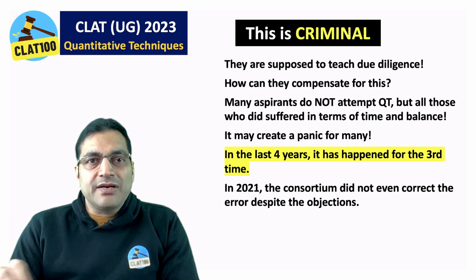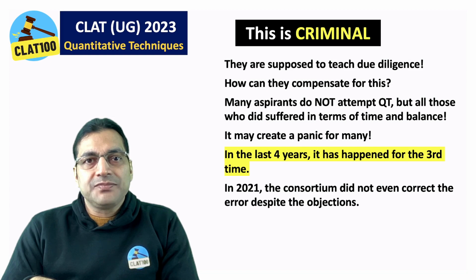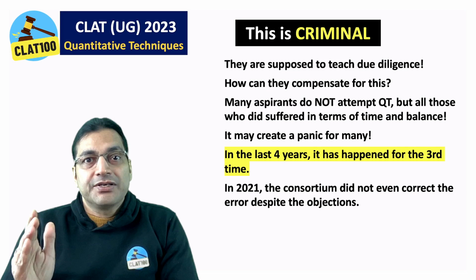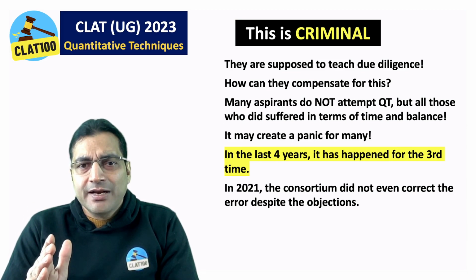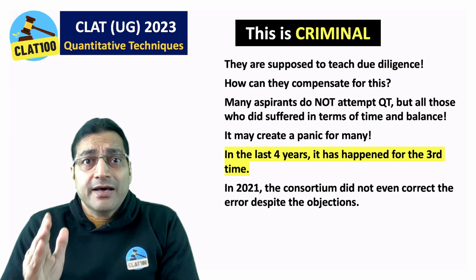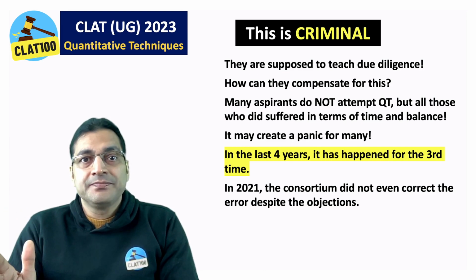Not only did I lose 10 minutes, I lost my composure. I lost my confidence. Who will compensate me for that? Quite possible that the exam is over for me in the first 10 minutes itself. It's criminal. In the last 4 years, it has happened for the third time. In 2021, very shamelessly, the consortium did not even correct the errors despite the objections.